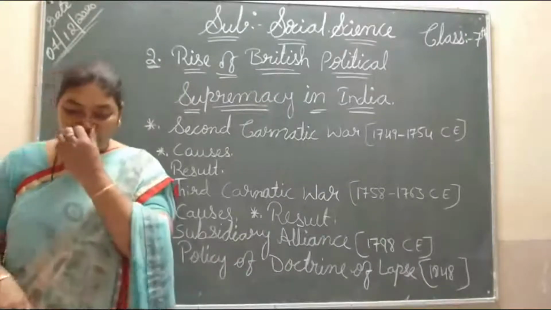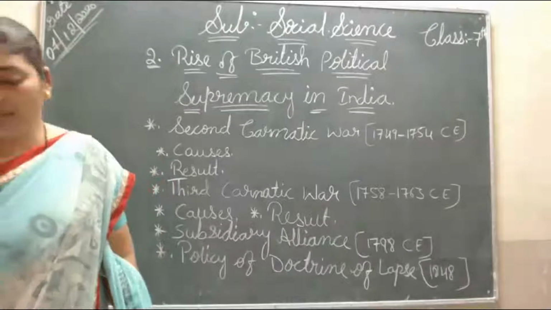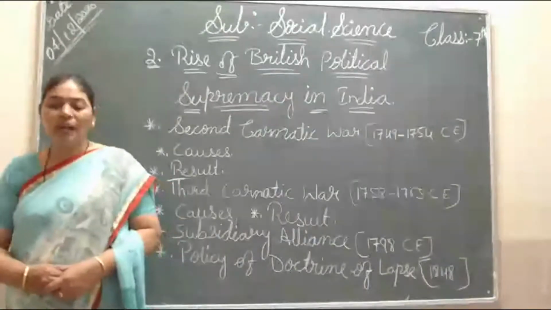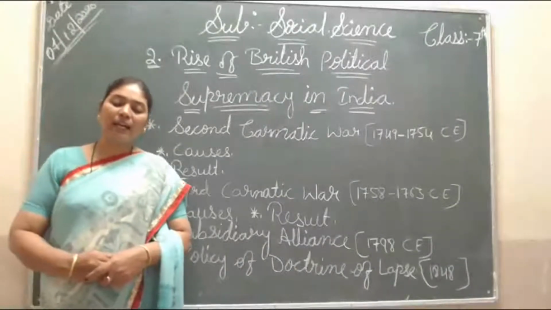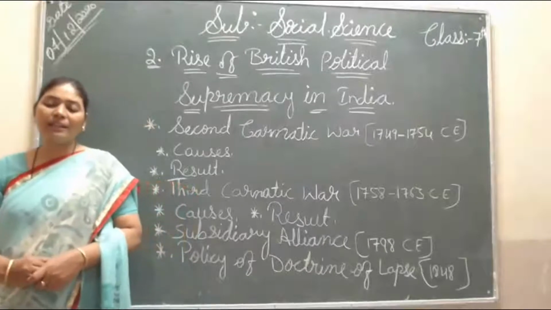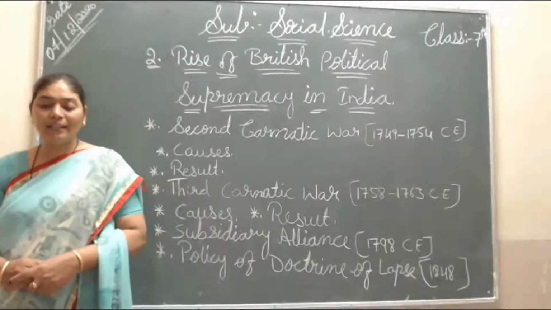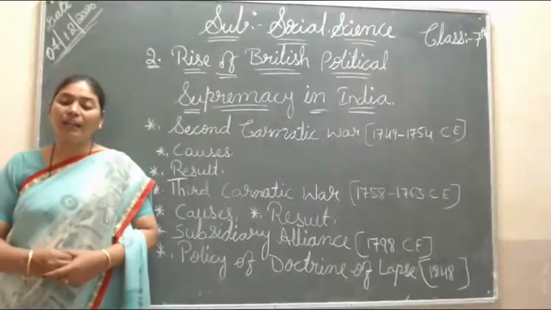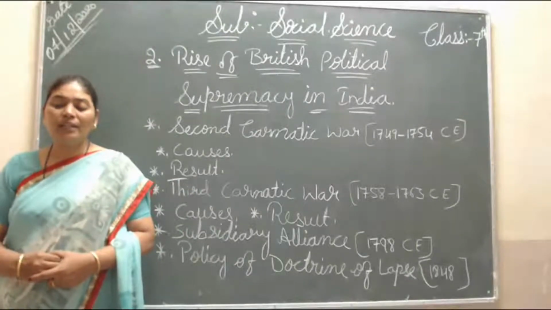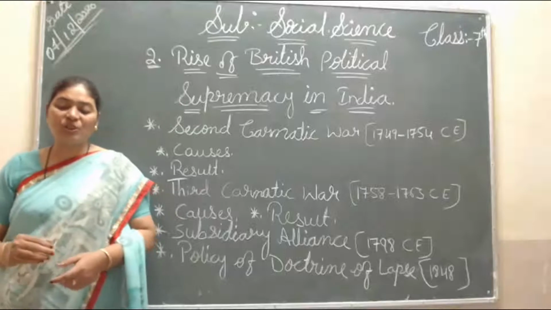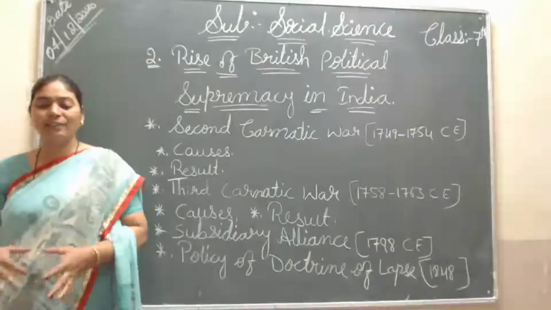The British force was under the command of Henri Court and the French force under the command of Camille Delay. These were the commanders, and they started the war at Vandavasi, near Pondicherry. The French lost the battle to the British.